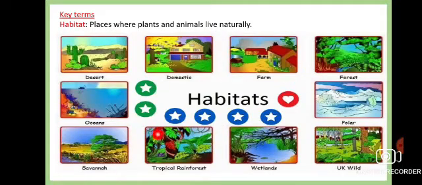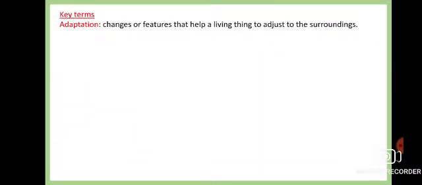Here you can see the rainforest environment is extremely hot with tremendous rainfall. So definitely that environment is not similar to the polar environment. And the wild environment or the aquatic, water environment, is not similar to the domestic one. So each and every environment is different, and different animals and plants are adjusted to these environments by some special features. So this is called the habitat of the animals.